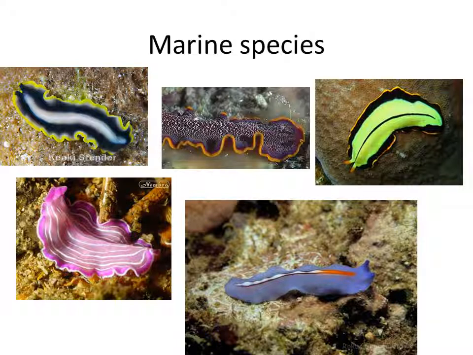Some species can swim or crawl on the surface of the rocks or the corals of the ocean bottom. You can see such beautiful combinations of colors they have. Here you can see how a species is swimming.